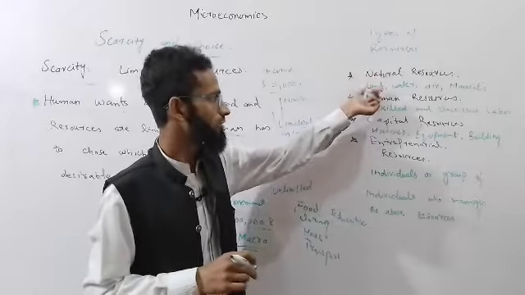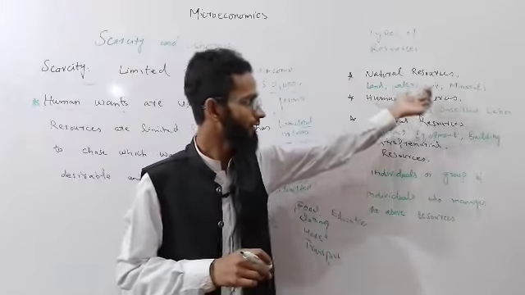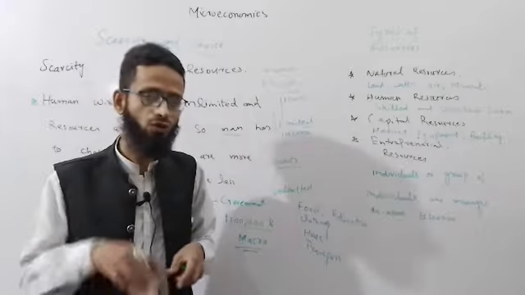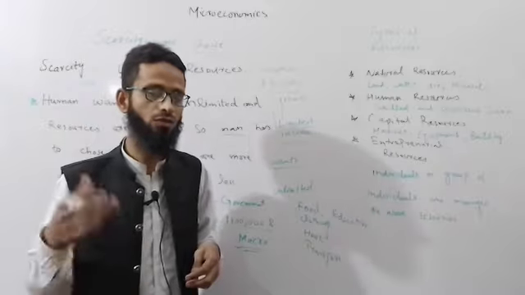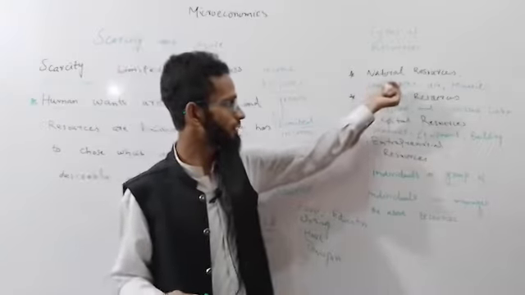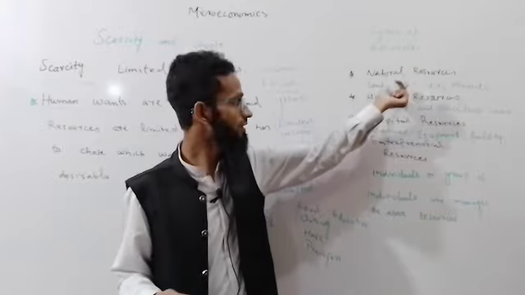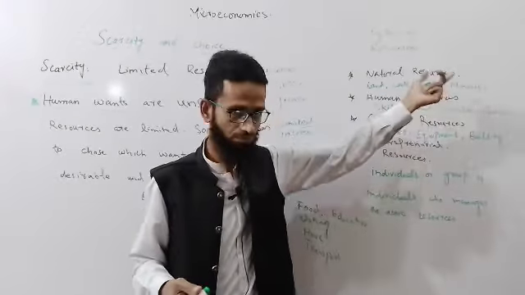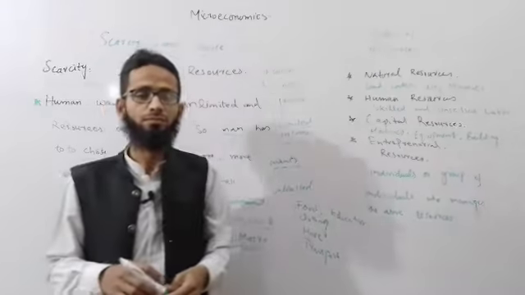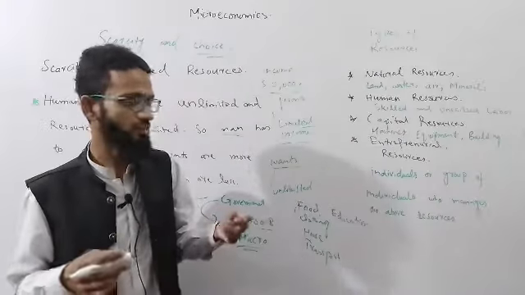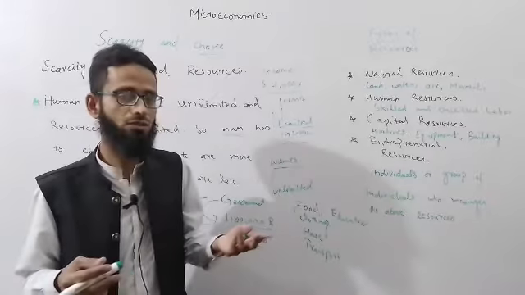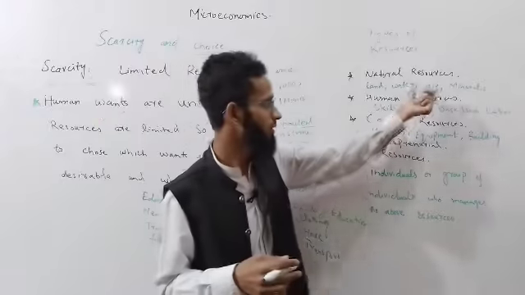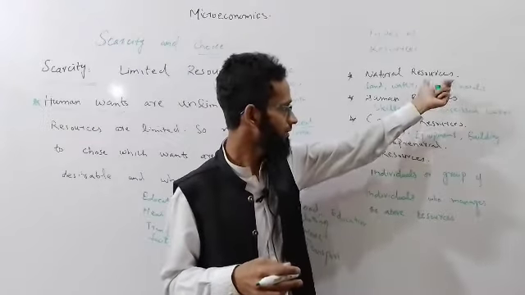Natural resources are things like land, water, air, and minerals, where the production process is going on. It might be land, it might be water. In the case of fishing, our natural resource will be water. In the case of some space science technology, or some oxygen or nitrogen obtaining industries and factories,